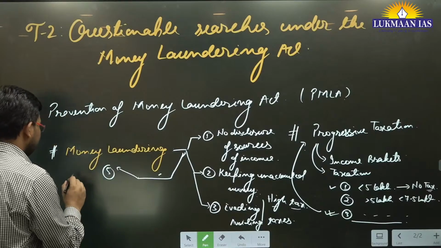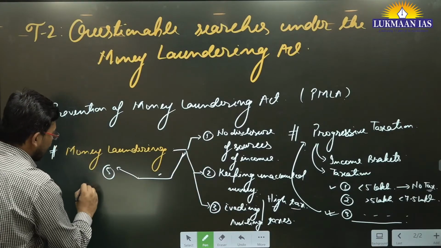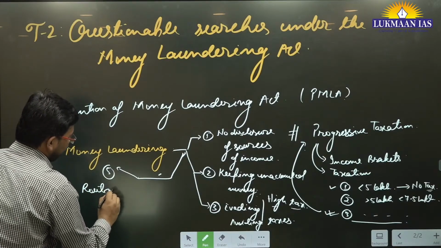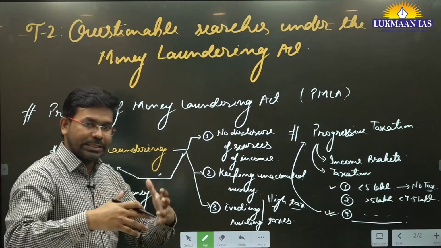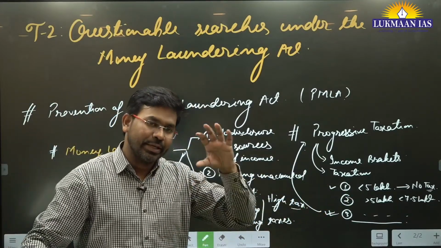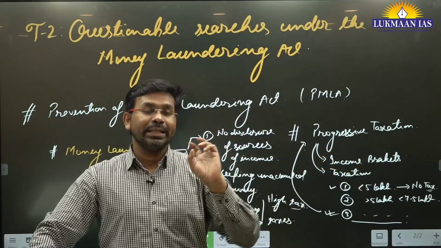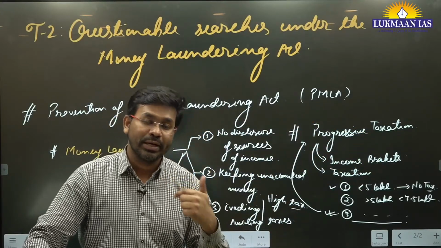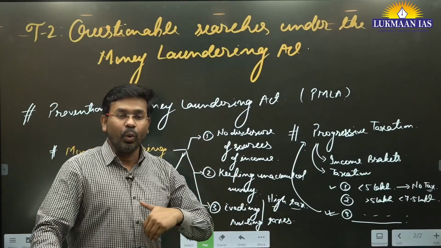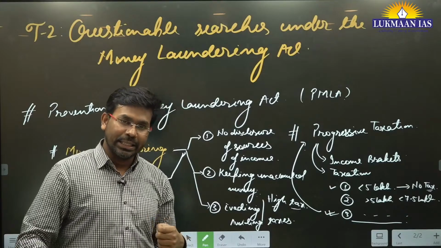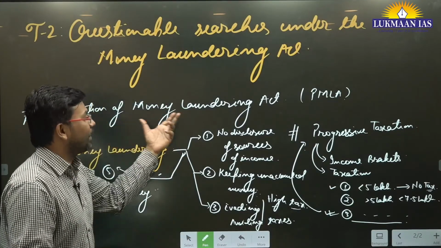It also involves evading or avoiding taxes or routing money. It means you received money from different sources. Now after receiving, you are investing this money somewhere in such a manner that you are routing it, and the authorities are not able to track from where the money came and where the money went. That is known as money laundering. There are many people who might have done money laundering. They might have fled away from India also, just to avoid being trapped under the Money Laundering Act.